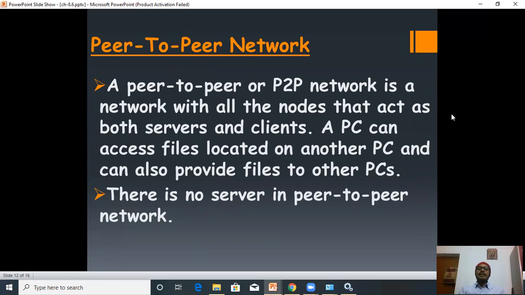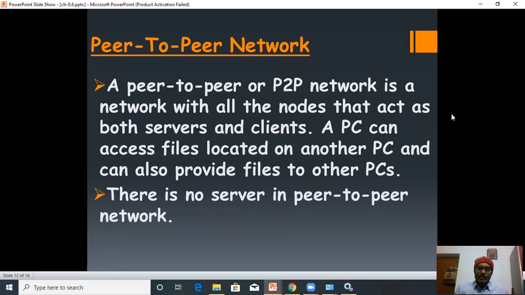Now coming to the next model, peer-to-peer network. A peer-to-peer or P2P network is a network in which all the nodes act as both servers and clients. A PC can access files located on another PC and can also provide files to another PC.